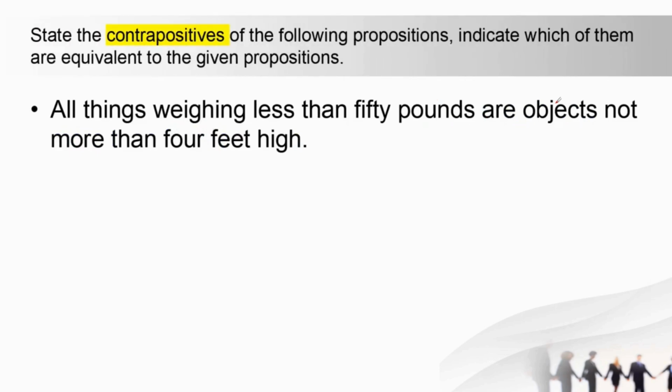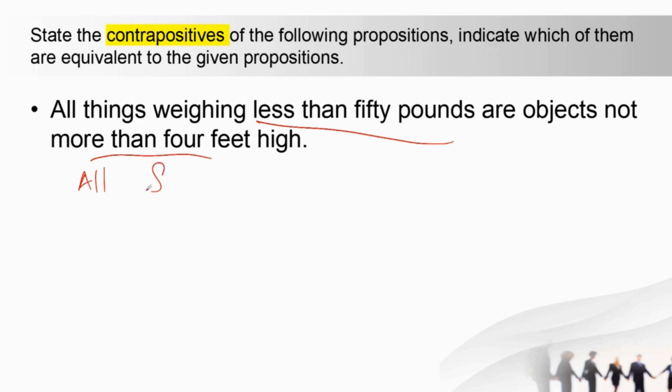Okay, next one is contraposition again. A similar question for contraposition: All things weighing less than 50 pounds are objects not more than 4 feet high. Again all remains all.